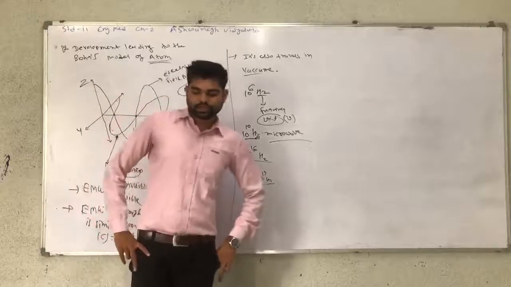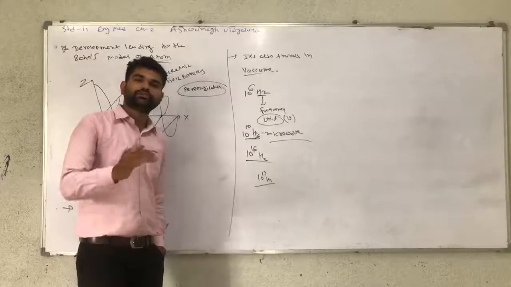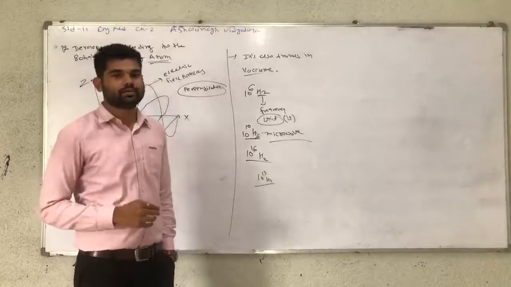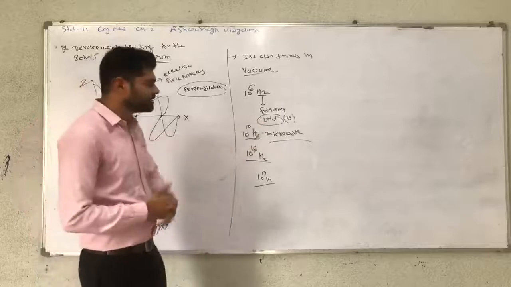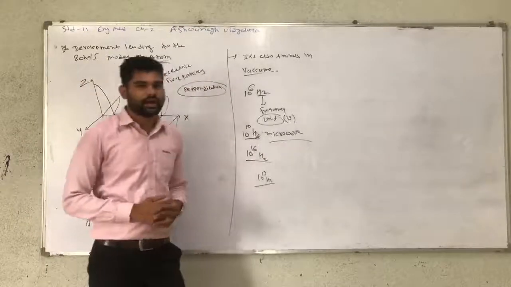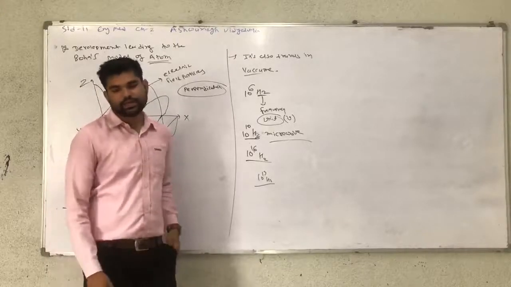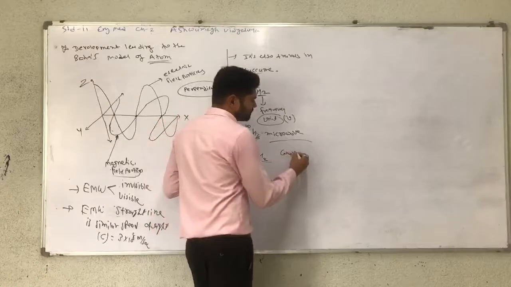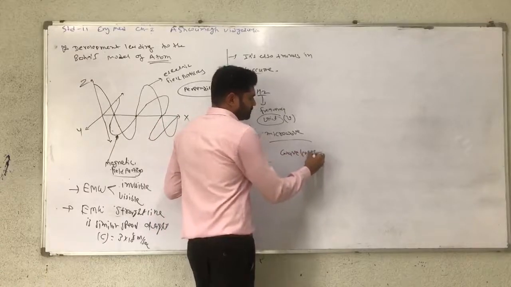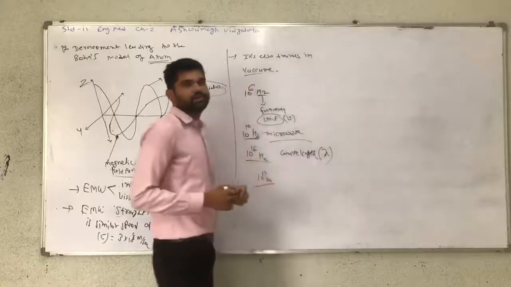Now the relation between these: the wave involves three quantities. The wave travels at the speed of light. Another is frequency, nu, and the wave also contains wavelength. Wavelength is represented by the symbol lambda.